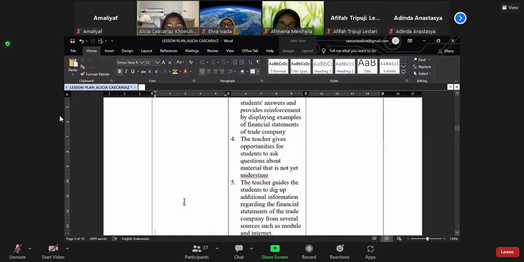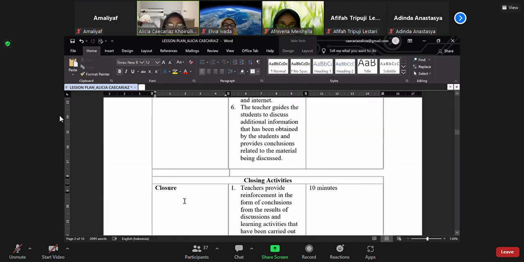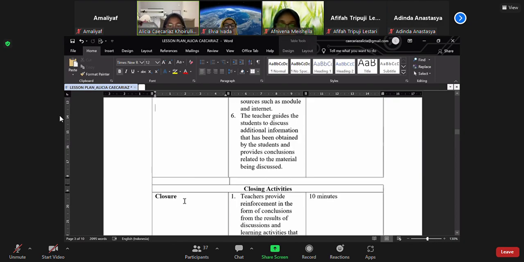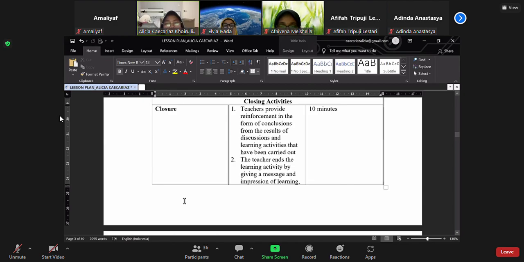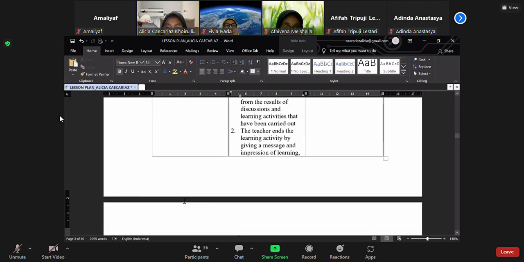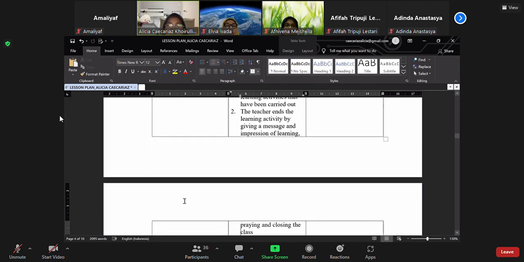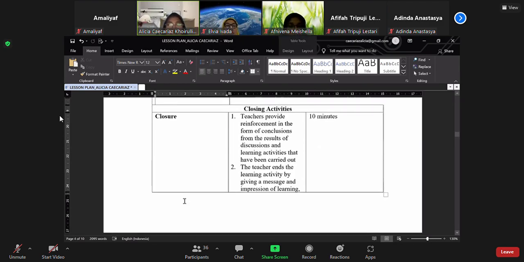And next, the closing activities. Description of activities: 1, the teacher provides reinforcement in the form of a conclusion from the results of the discussion and learning activities that have been carried out. 2, the teacher ends the learning activity by giving a message and impression of the learning, praying, and closing with a quiz. This phase has a time allocation of 10 minutes.